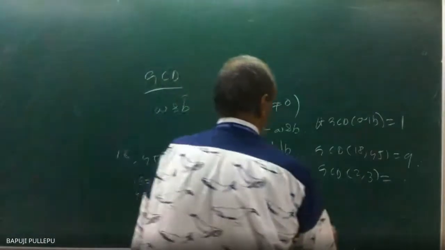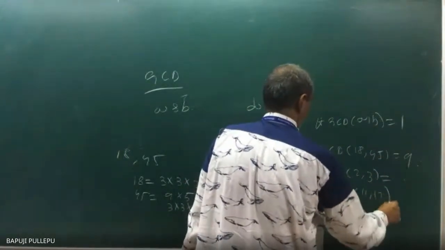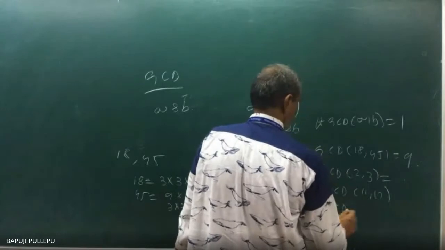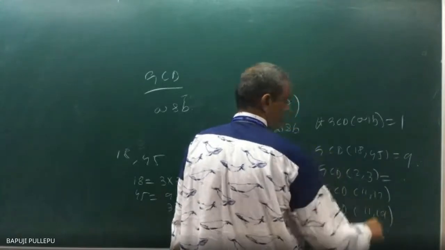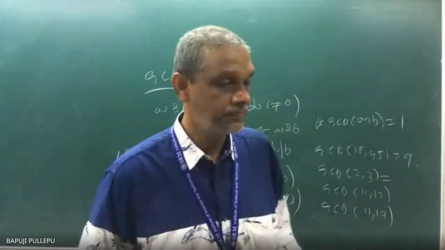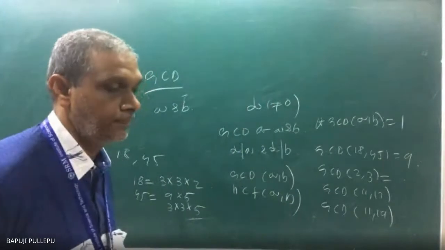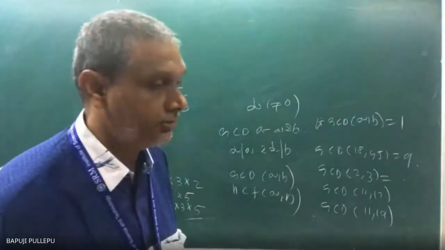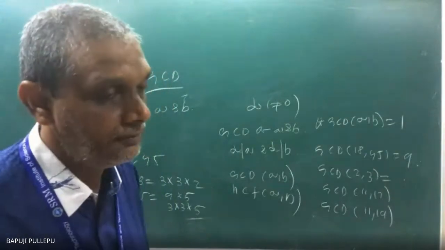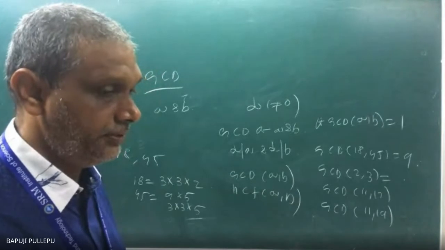GCD of 11 comma 17. GCD of 11 comma 19. What are the GCDs? GCD of 2 comma 3, what will you get? GCD of 11 comma 17, what will you get? GCD of 11 comma 19, you will get. From this you can say what A and B are.